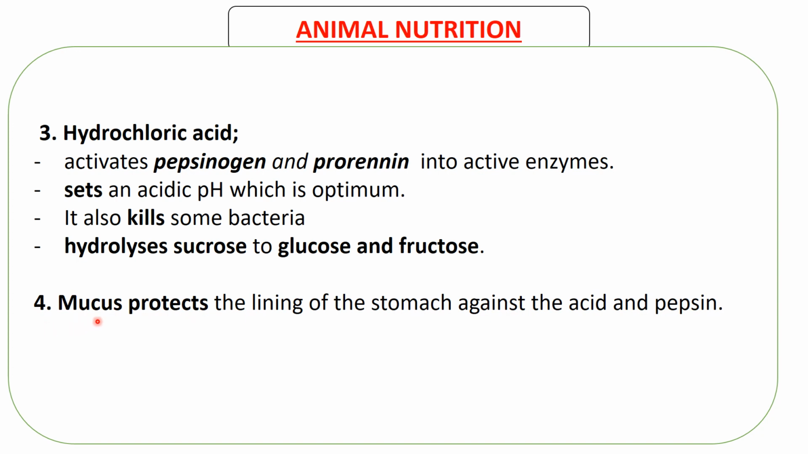Next, we go to the mucus. The other substance that is part of the gastric juice is mucus. Mucus protects the lining of the stomach against the acid and pepsin. It covers the stomach so that the acid does not hit the stomach. When you have, what are they called? I've forgotten the name of some illness where you feel some pains in the stomach. It's because of the gastric juice that makes a hole. It hits the hole and damages it. So the whole point of the mucus is to protect the lining of the stomach against the acid and pepsin.